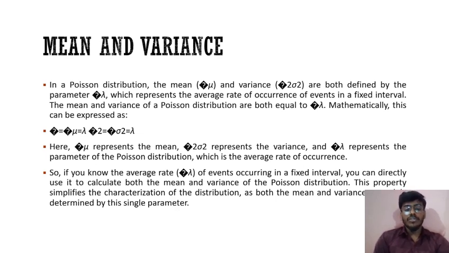So if you know the average rate of events occurring in a fixed interval, you can directly use it to calculate both the mean and variance of the Poisson distribution. This property simplifies the characterization of the distribution, as both the mean and variance are determined by the single parameter.